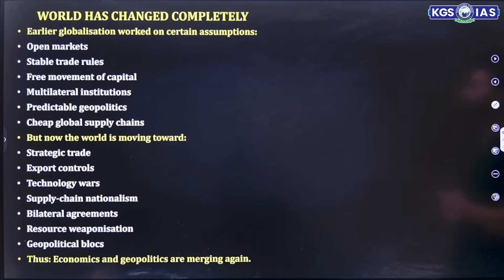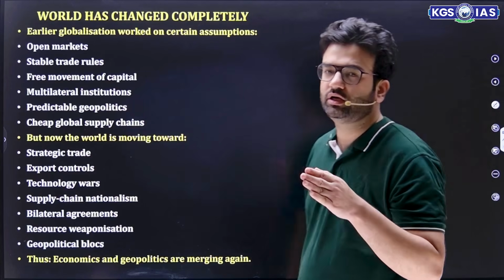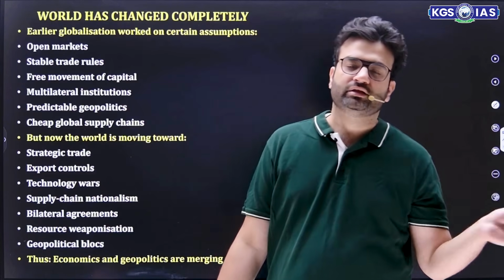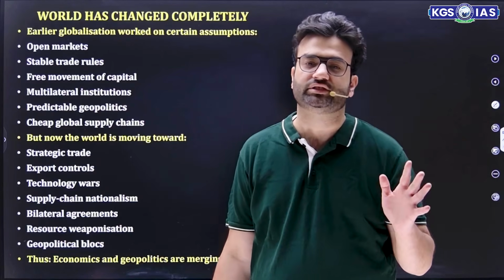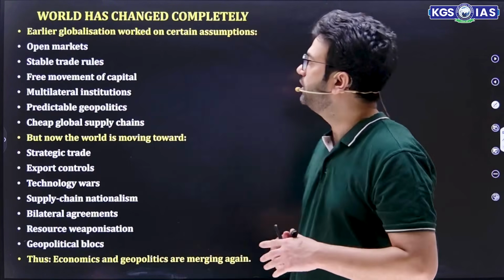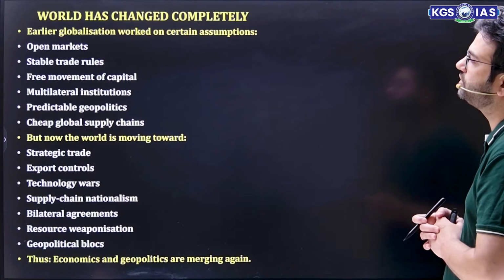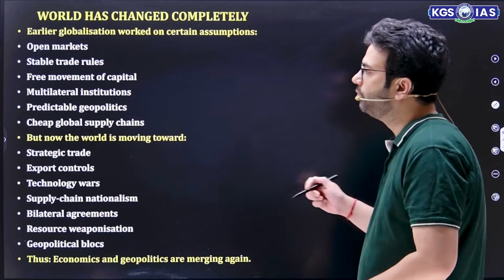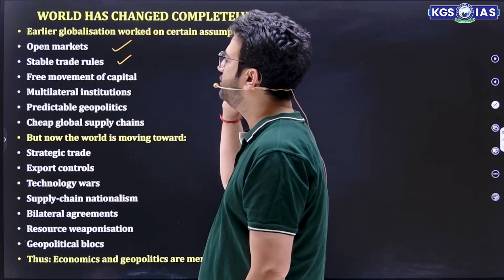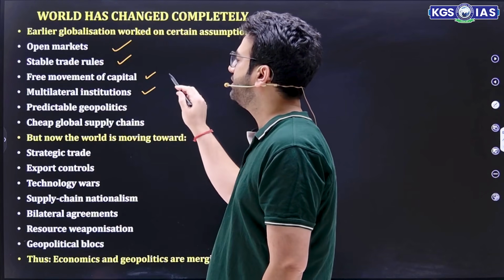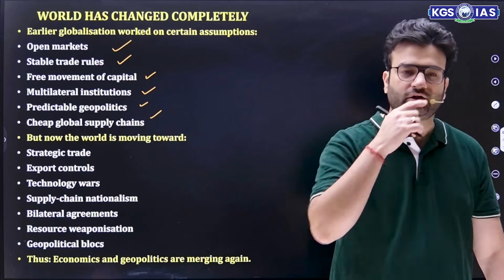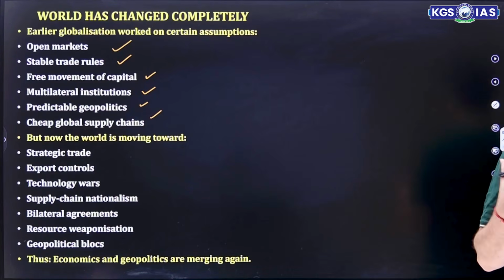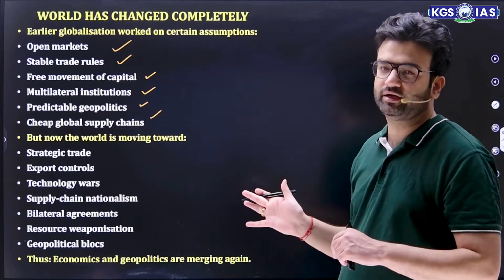Moving ahead, the world has changed completely. How has the world changed completely? If we talk about post 91, the world is totally different, and if we talk about the last 10 years, it is a totally different game. Earlier globalization worked on certain assumptions: an open market, stable trade rules, free movement of capital, multilateral institutions, predictable geopolitics and cheap global supply chains.